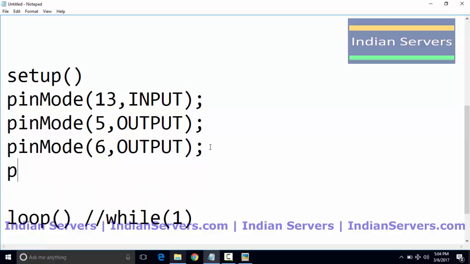So we will consider one more example. I am going to connect a temperature sensor to the analog A0 pin. At that time, I should declare A0 as input, because a sensor is an input device. By using this pinMode function, we can declare it. So I'm going to declare input like this.